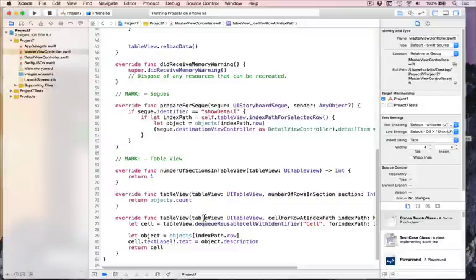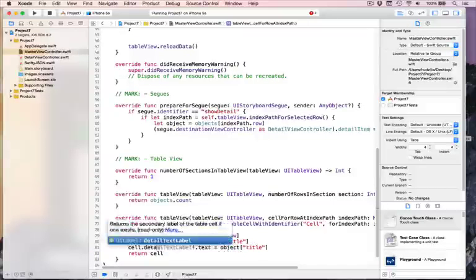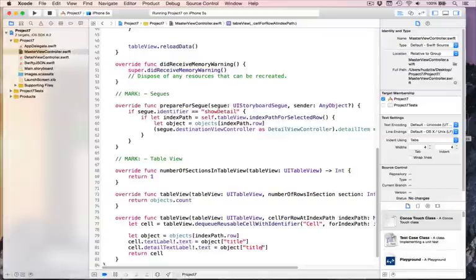So what we're going to try and do is use the title subtitle thing we have going on with the cell as configured in the storyboard. So you can see we've got cell text label text equals object description. We know this object is a dictionary of string and string, so we can say object title. So put the title in the text label, and there's another property of the cell because it's a subtitle style, which is called detail text label. And there we're going to put in body, like that.